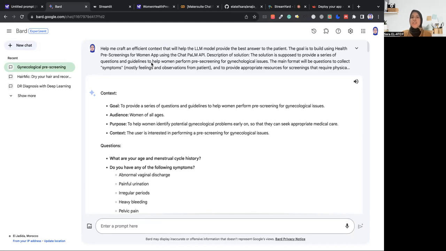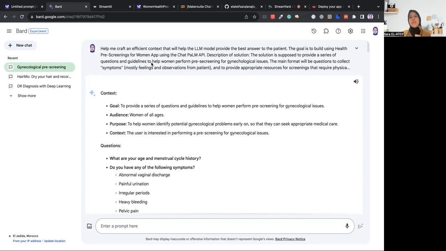So, description of solution. This is the solution I wanted to build. As you can see, this is not very author-worthy in style, so yeah, deal with me. The solution is supposed to provide a series of questions and guidelines to help women perform pre-screening of gynecological issues.